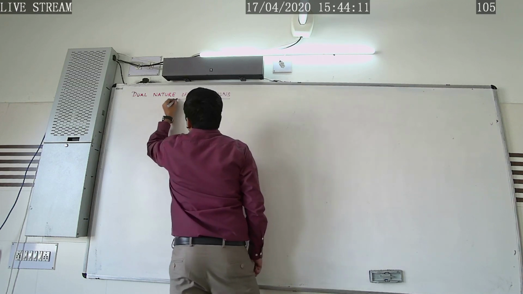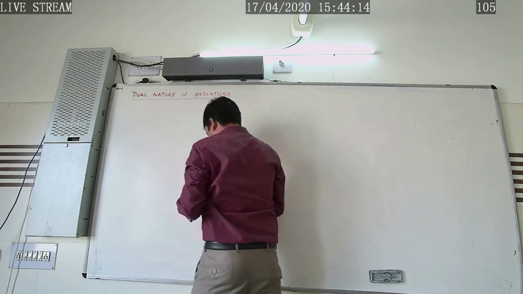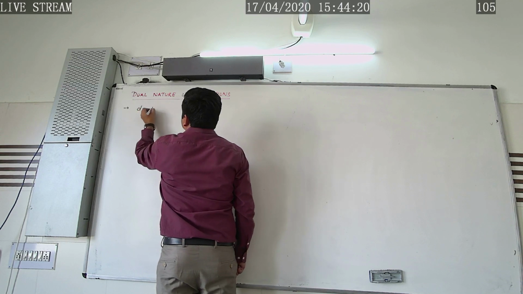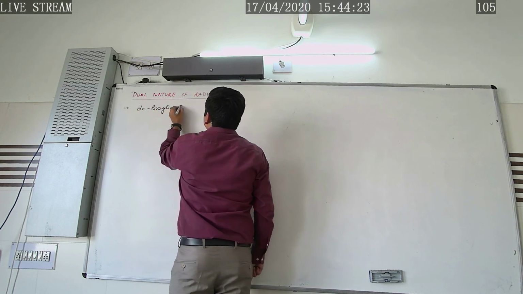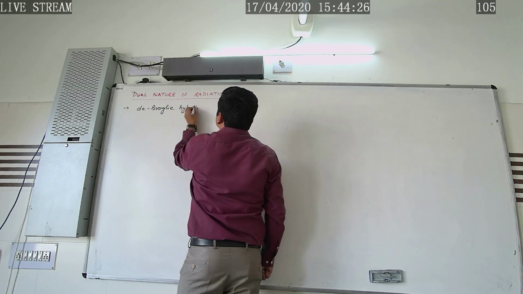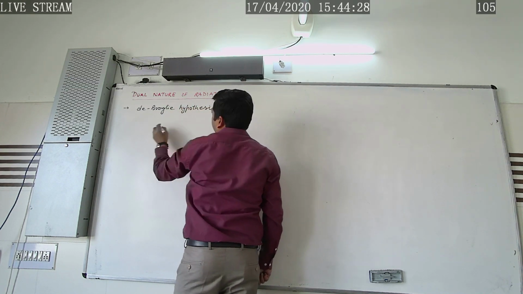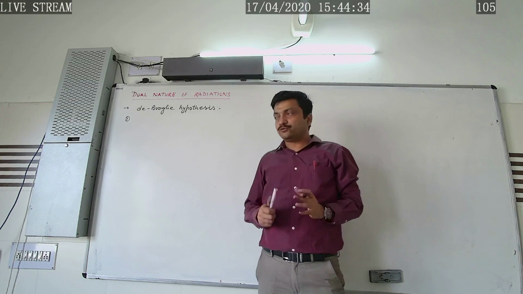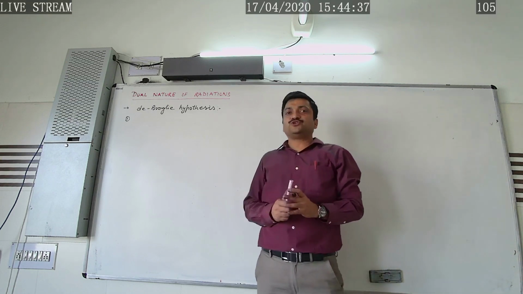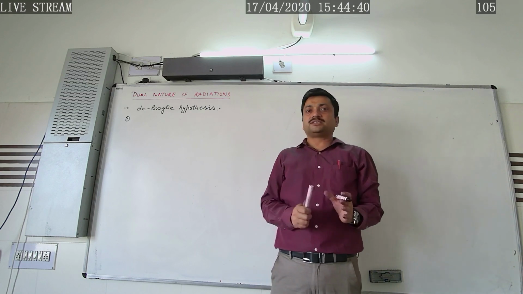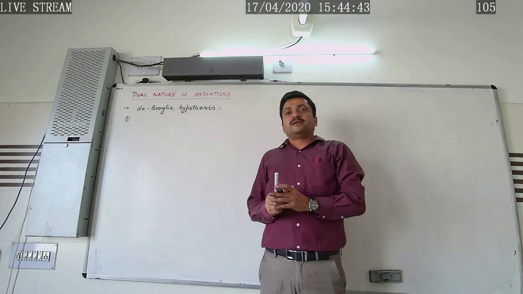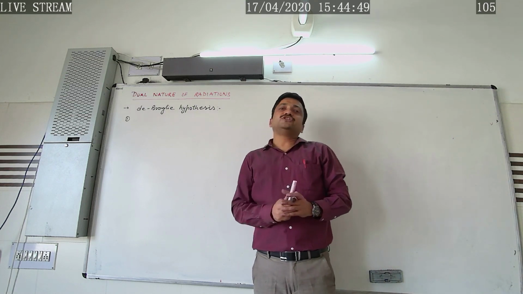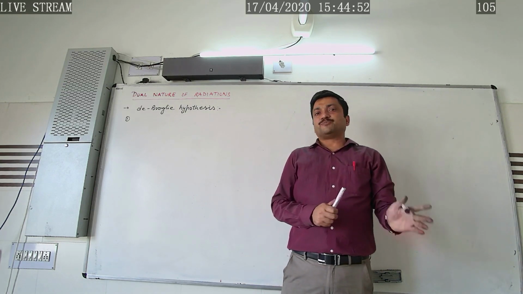How can we explain that radiation possesses the dual nature? It is based upon the de Broglie hypothesis. And what is the de Broglie hypothesis? We will explain it in 2 lines. Whole energy of this universe comprises of 2 things, that is matter and radiation.